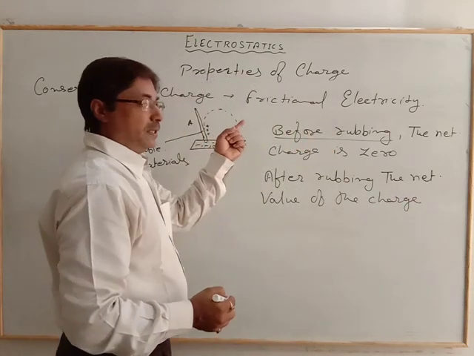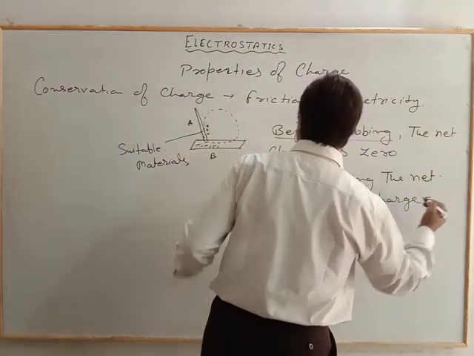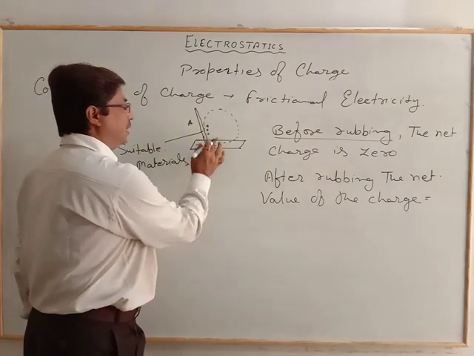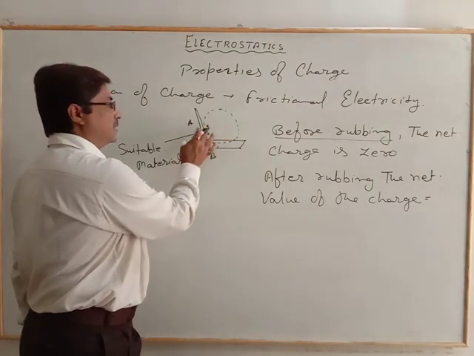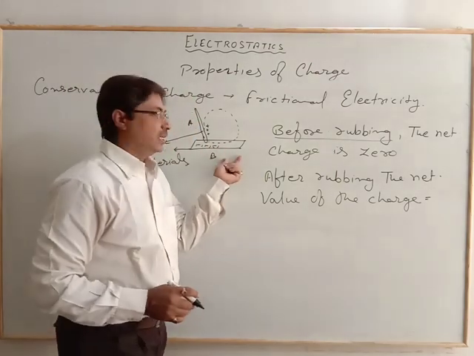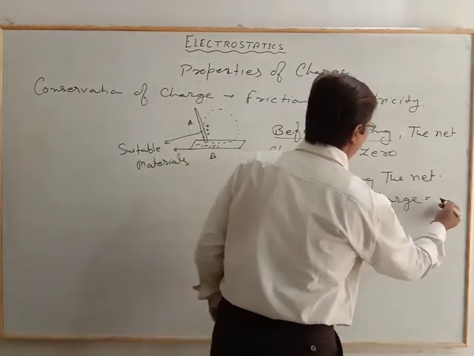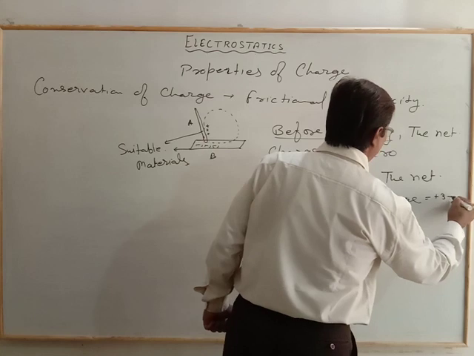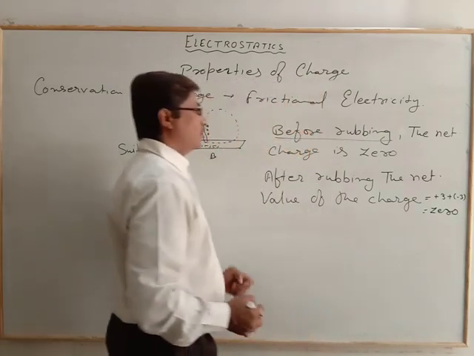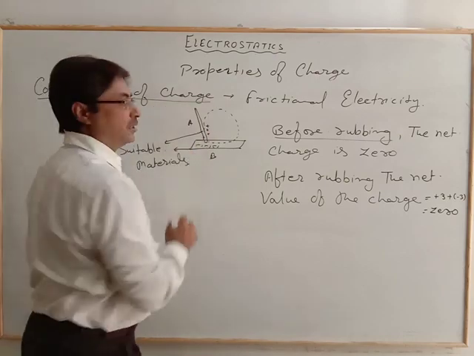Now earlier we studied the additivity of charge. Let's suppose here are 3 negative and 3 positive generated in this particular case. The jump of the electron leaves a space, and that space is the positive one. These two are suitable materials, and when we consider suitable materials, frictional electricity will occur. In that case we will find the net value of the charge is plus 3 plus minus 3, and that is equal to again 0. So what we observe here is that the net value is always conserved, and that is called conservation of the charge.